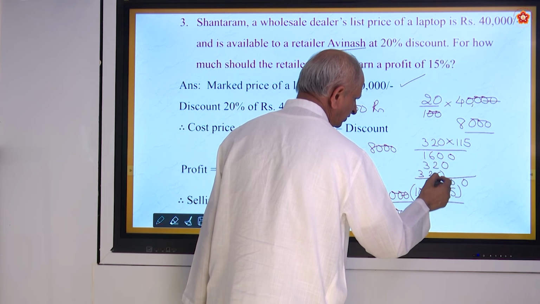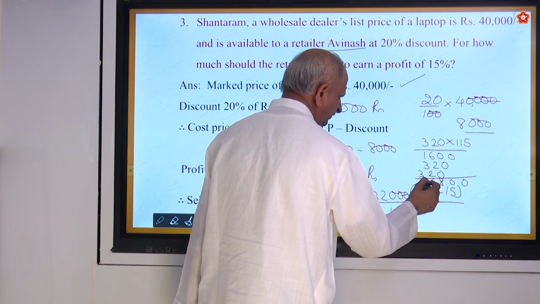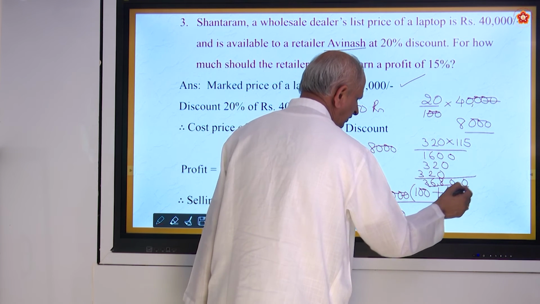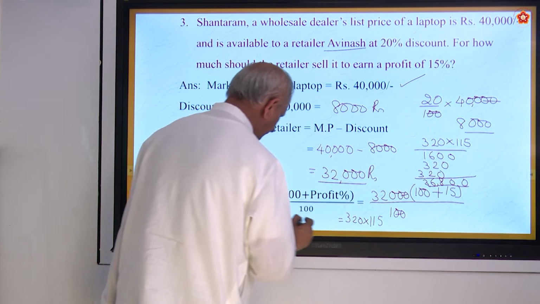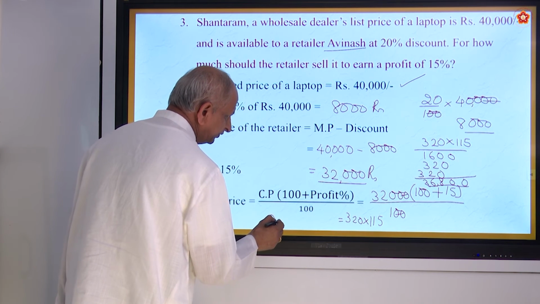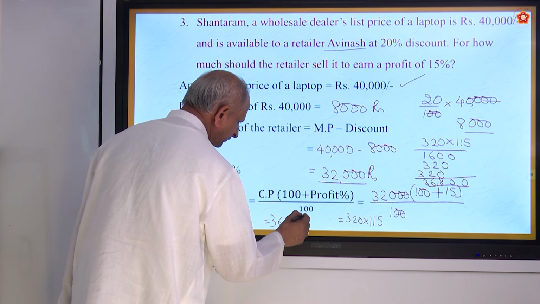You get 6 plus 2 is 8, 3 plus 2 5 plus 1 is 6, 3. 36,800. So, he has to sell it for 36,800 rupees.